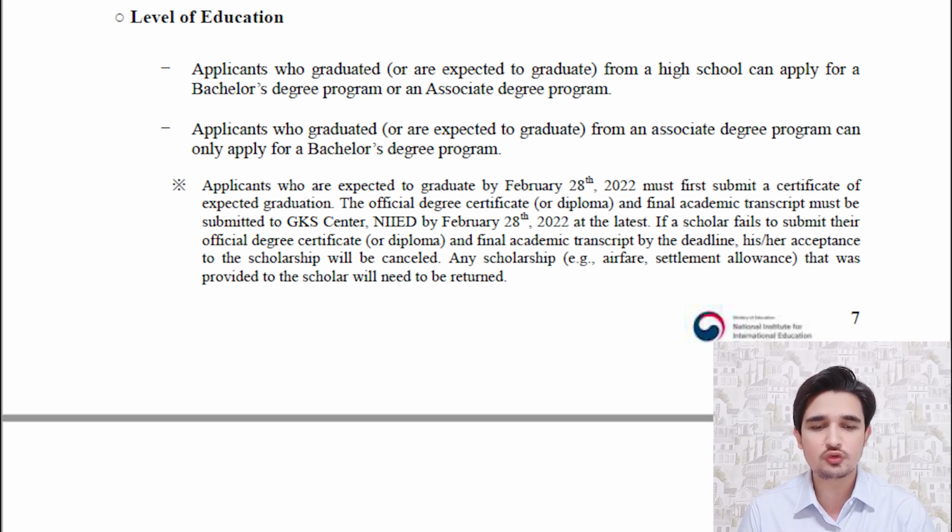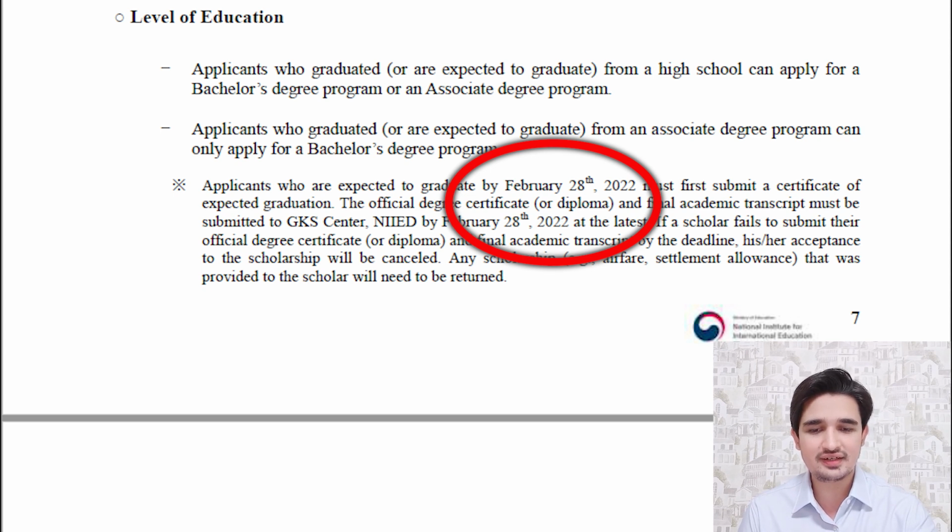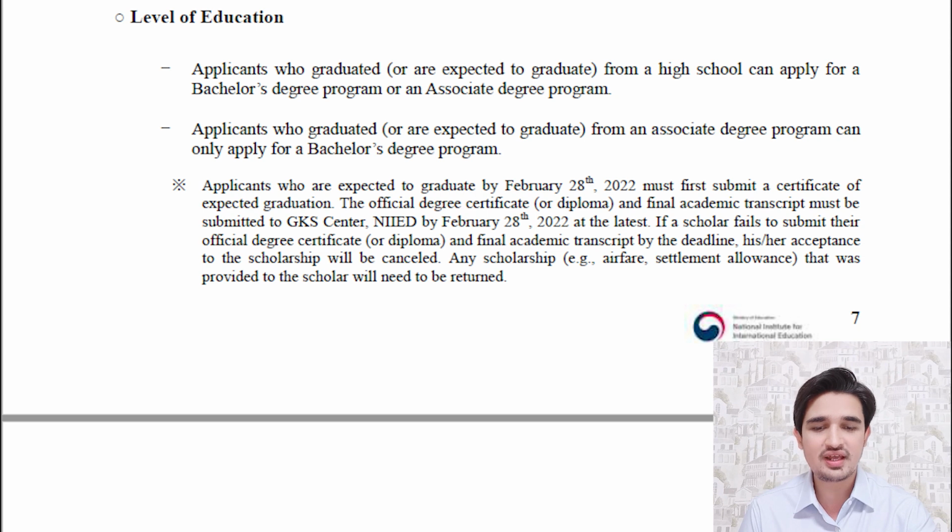So now we will discuss about the level of education that students who have graduated or who are expected to graduate, they are eligible for this scholarship. Many students, they have contacted me that they have taken their exams but the result will be in October and November, so what will they do? So here you can see that it is clearly written that applicants who are expected to graduate by February 28th, they can submit a certificate of expected graduation and they are also eligible. So the students who are graduated after February, they are not eligible to apply this year. They have to wait till next year.